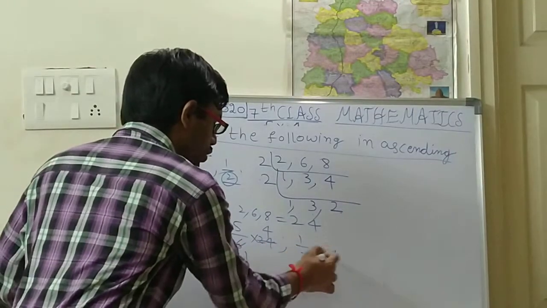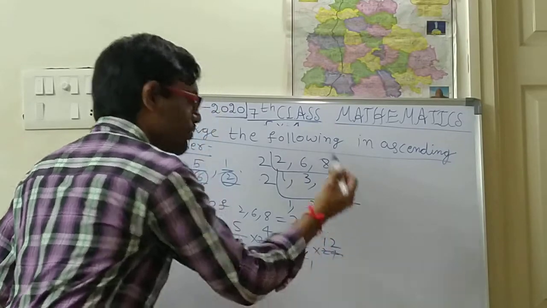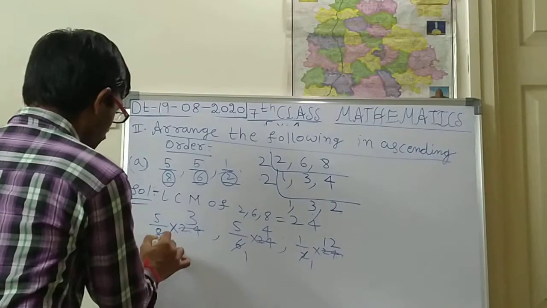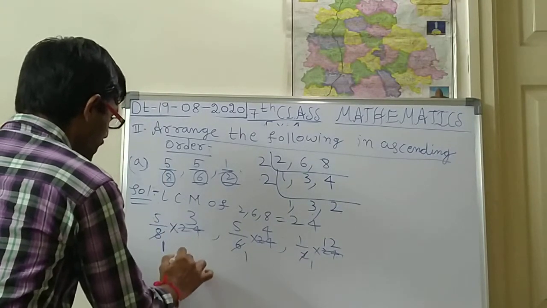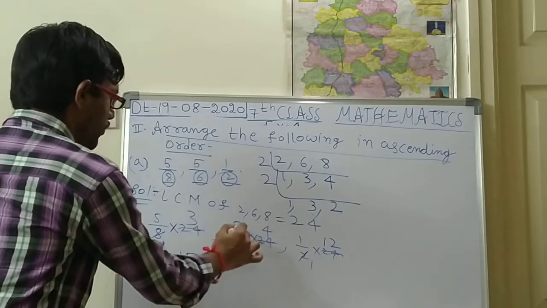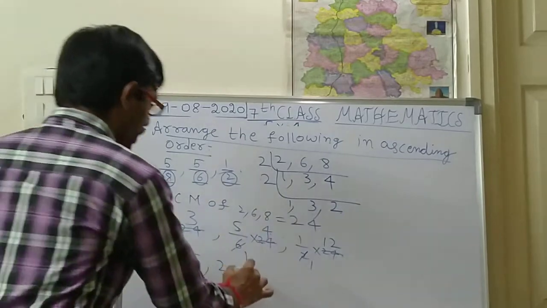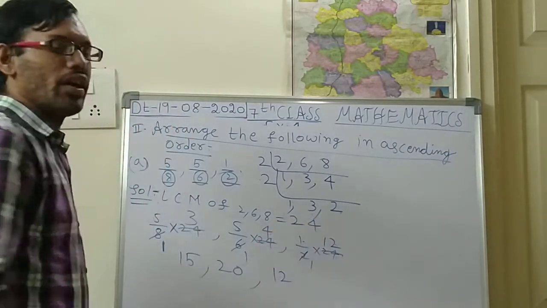Next, in the 2 table 24 will be going. 2 ones are 2, 2 twos are 4, so 2 12s are 24. Okay. So like this. Now here the denominator is 1 only. So 5 into 3, 5 3s are 15. Next 5 4s are 20. Next 1 into 12 is 12. Is it right?